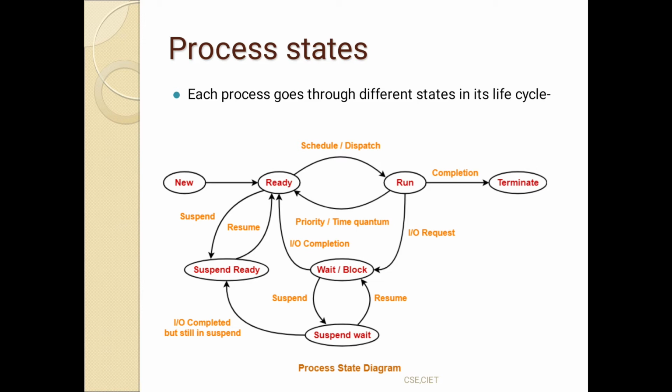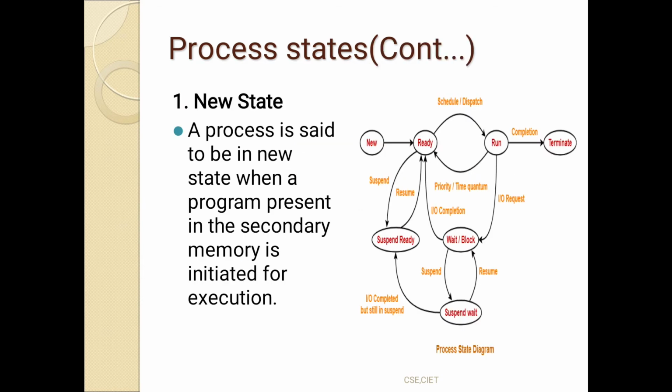Now let us see and explain each and every state in detail. The first state we are going to discuss is the new state. A process is said to be in a new state when a program is present in the secondary memory.